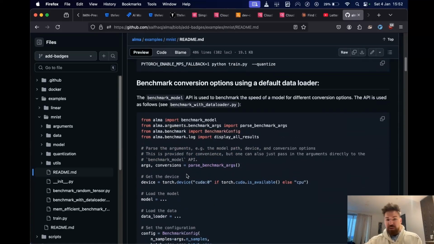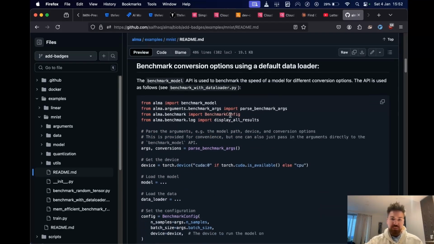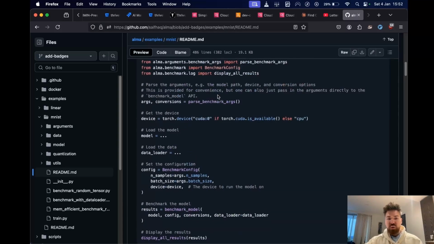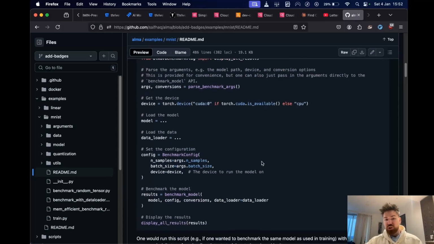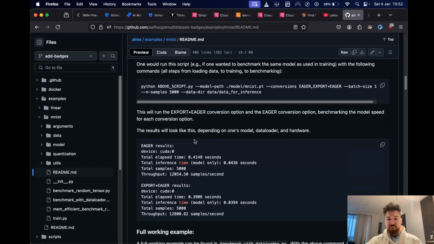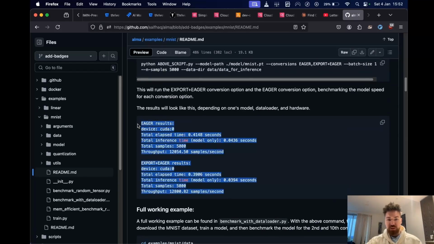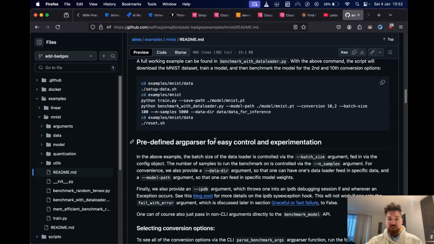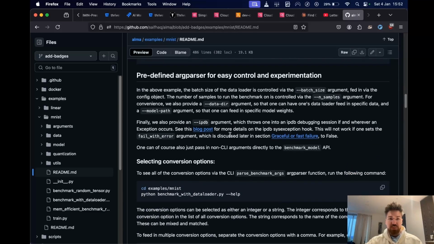Cool. So if we start diving into this, it's basically what I showed earlier. There's not really any difference. It's your standard data loader, your config, you can run it, and these are the kind of results that you might get, and the instructions if you want to run the entire example. We do provide an argument parser if you want to use it via the command line.